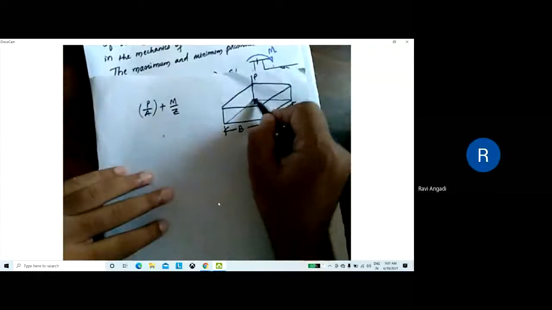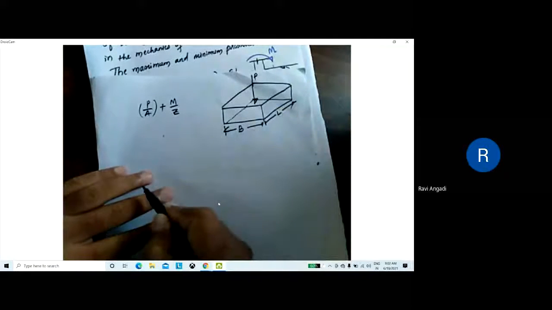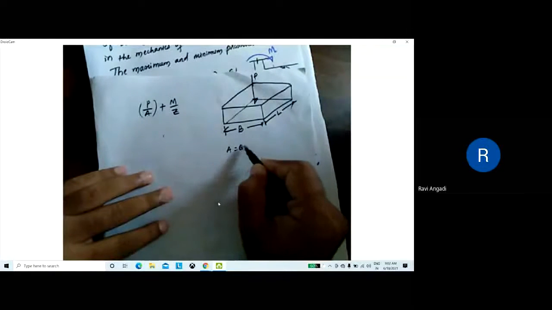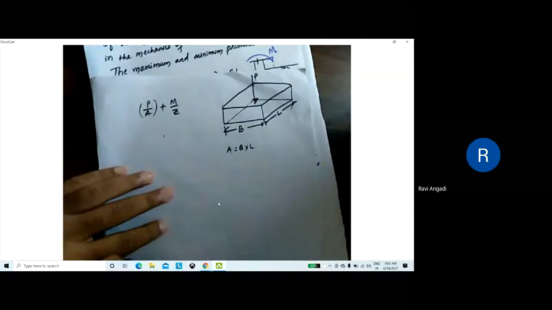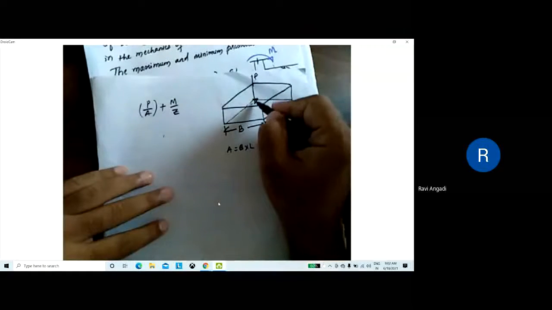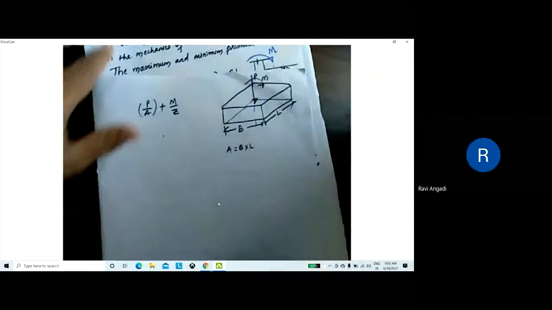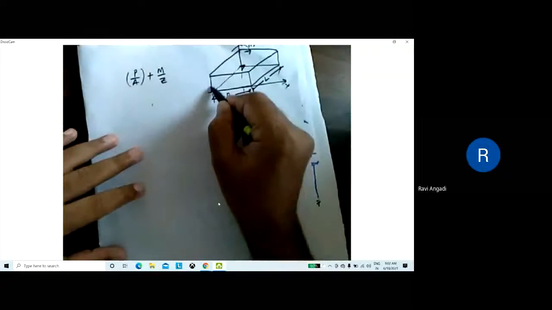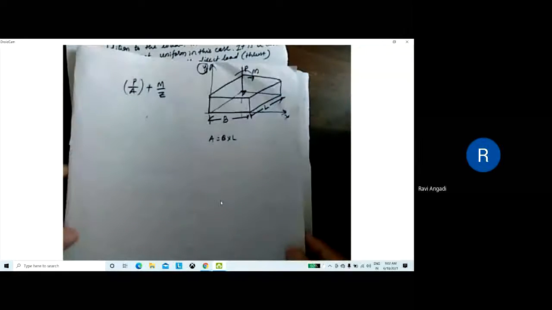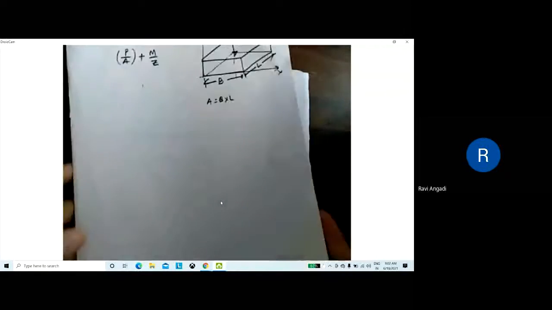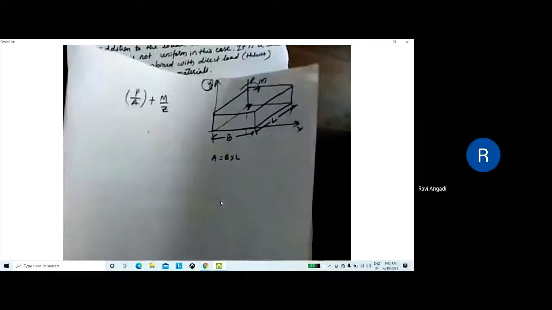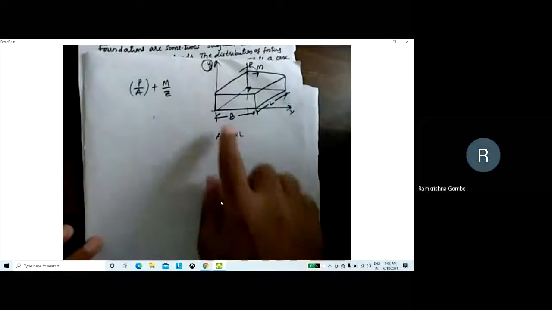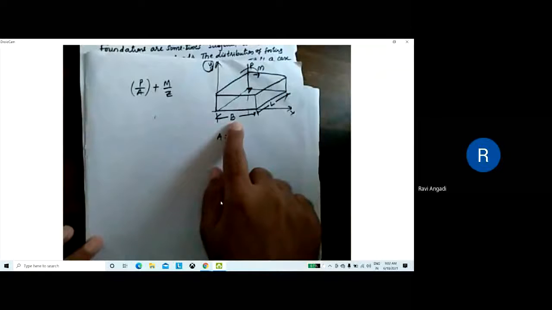The load acting per unit area, B into L, I take as area. Suppose the load is not acting at the center, if it is combined with some moment, and I take this as the x-axis and this as the y-axis, are you getting my point? How does it create a moment? It will be moment along the width, right? It will be bending like this. Yes or no? Yes, sir. It will be bending along width B.